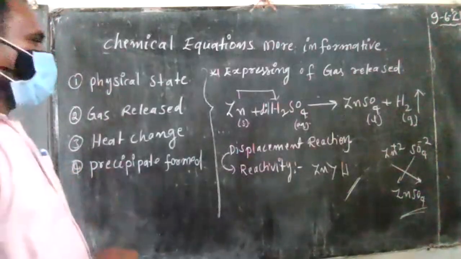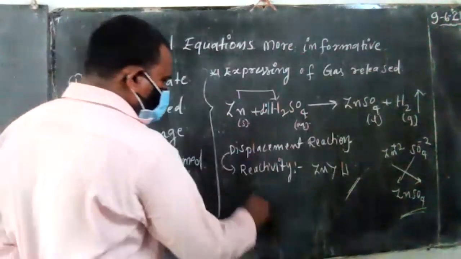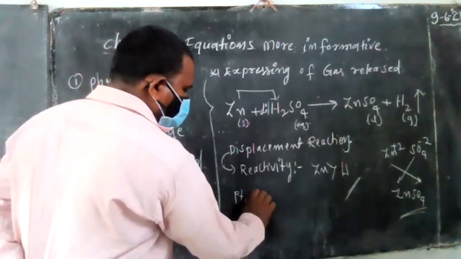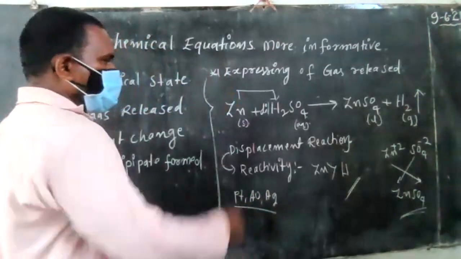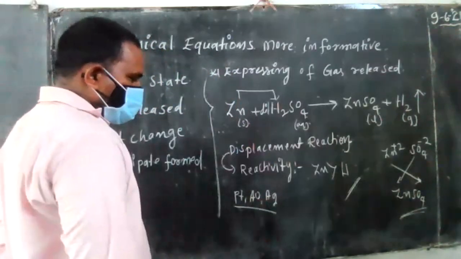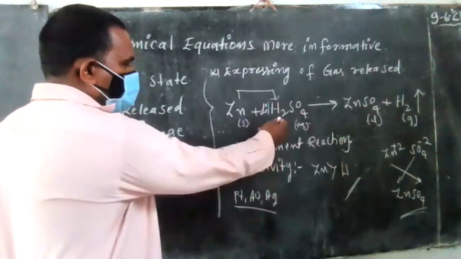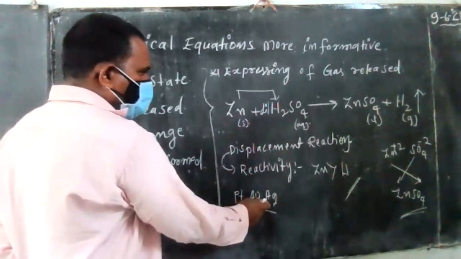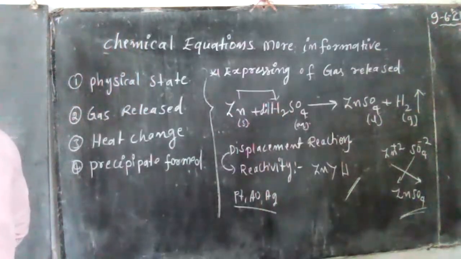So in this equation, it is very important to suppose first only platinum, gold, silver. Silver has very low reactivity compared to hydrogen. Hydrogen is more reactive. So instead of zinc, if you take platinum, gold, silver, does the chemical reaction occur or not? The chemical reaction does not occur.